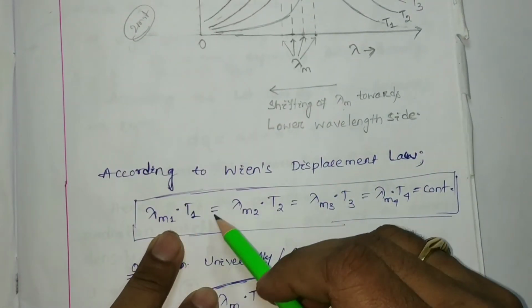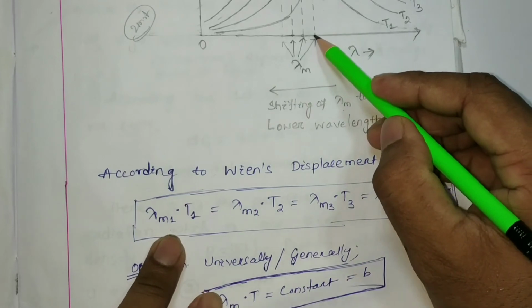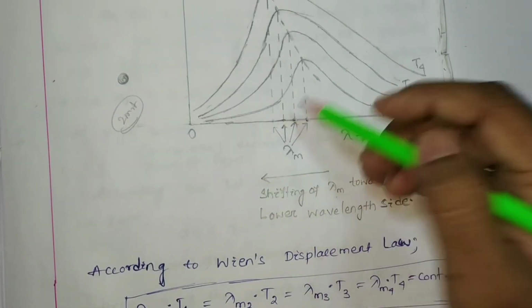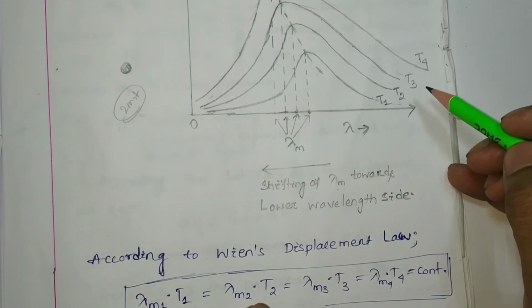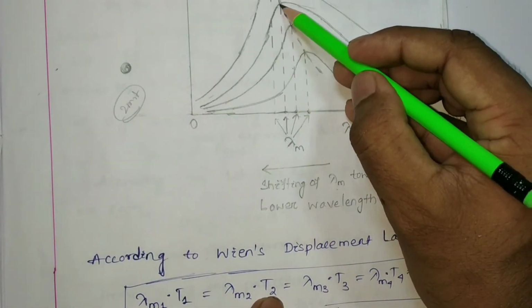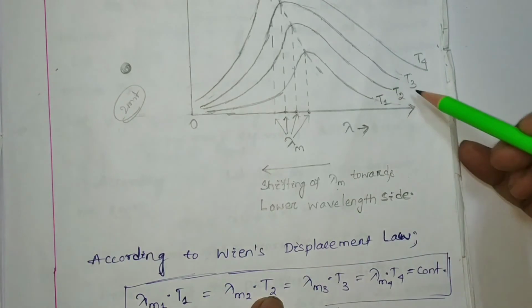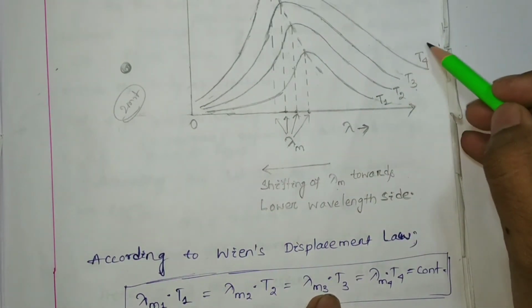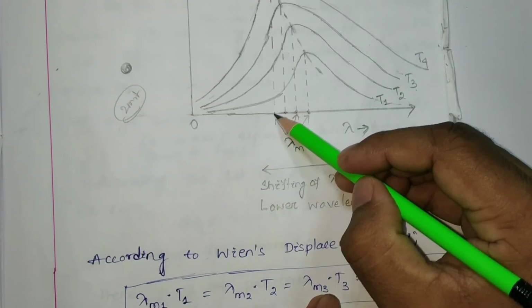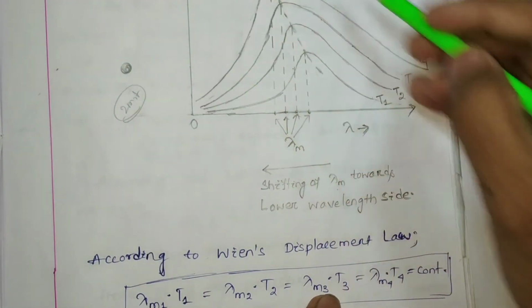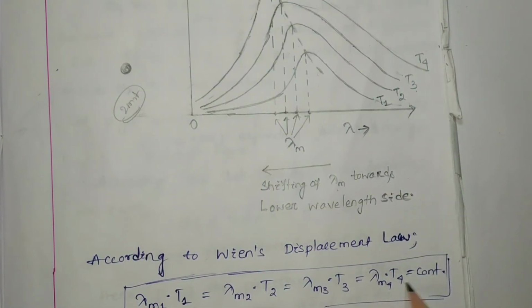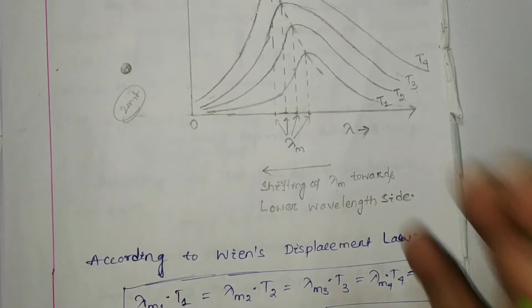When he multiplied this wavelength and its corresponding temperature, then lambda m2 into T2, lambda m3 into T3, and lambda m4 into T4, he found one constant value.